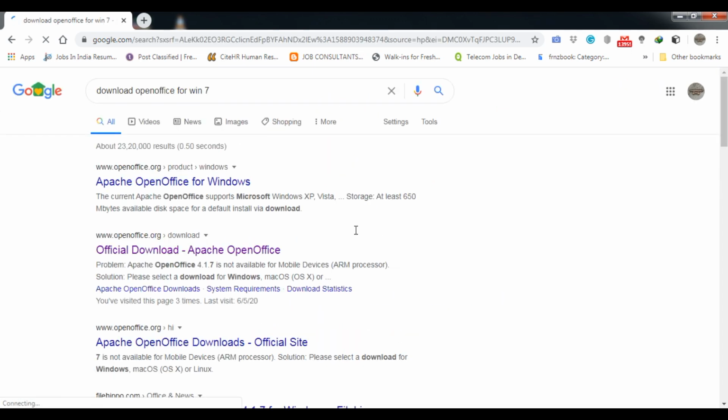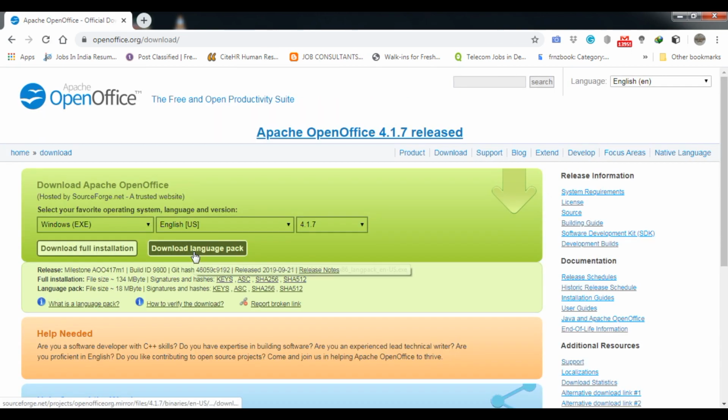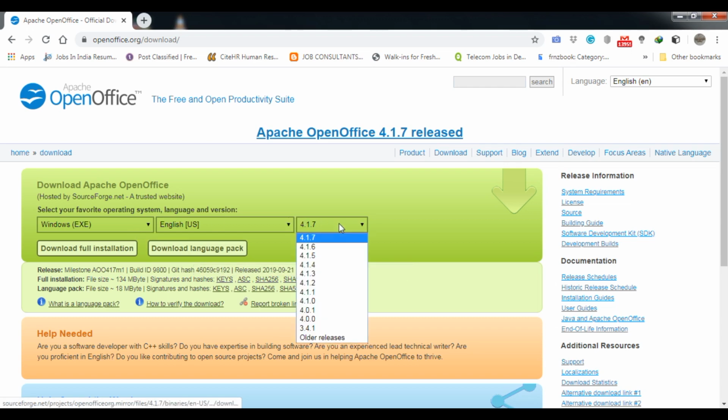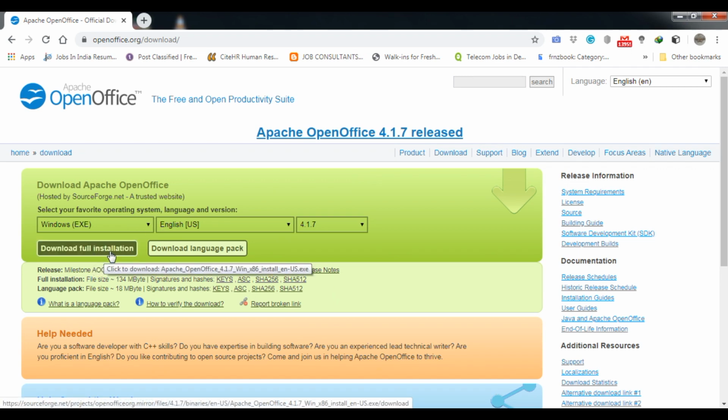After that a new window will appear in front of you, which contains the links for downloading. Don't go for this one because it will be time consuming. You have to go to the option in which www.openoffice.org download will be there. Click on this link. It will directly show you the page where you can download the particular software. You can just select the version from here, and then download the full installation.